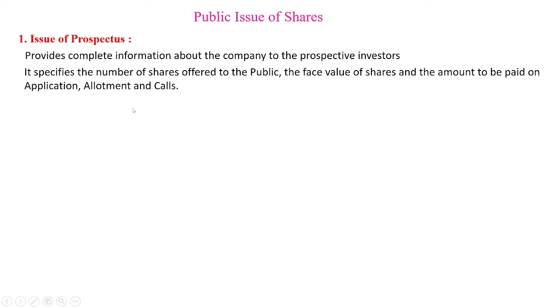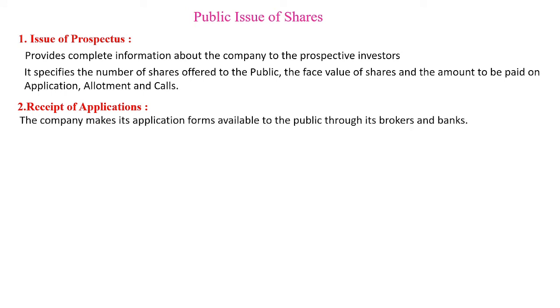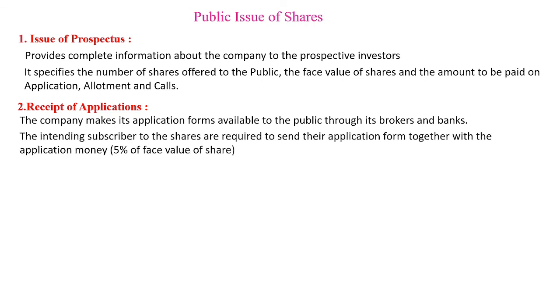So after reading the prospectus, the public goes for application. The company's next step is the receipt of applications. The company makes its application forms available to the public through brokers and banks. Mostly the company gives the distribution of forms to banks.